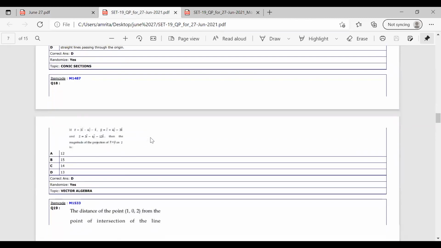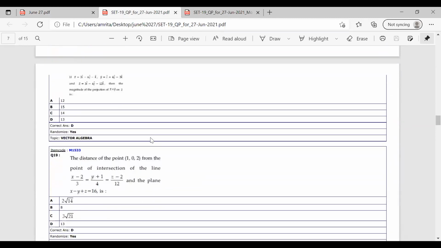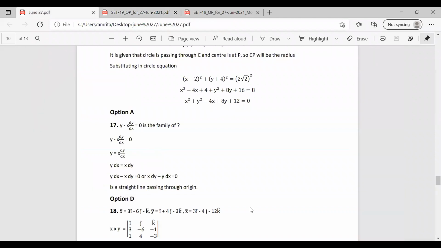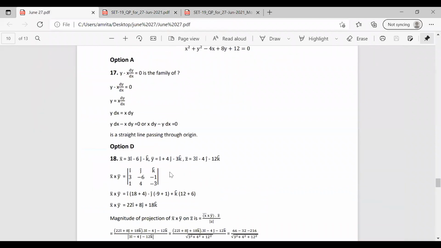Now moving on to the next question, that is question number 18. It is given that x equal to 3i minus 6j minus k, y equal to i plus 4j minus 3k, z equal to 3i minus 4j minus 12k. Then the magnitude of projection of x cross y on z is. So firstly, we have to find out x cross y. We have x and y.